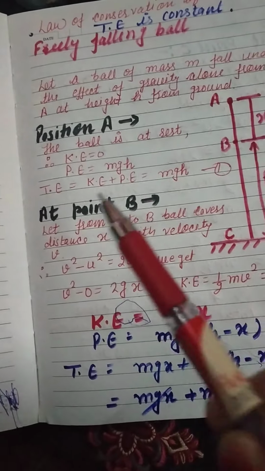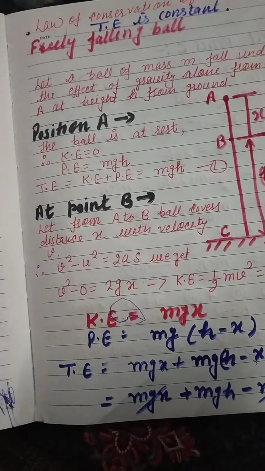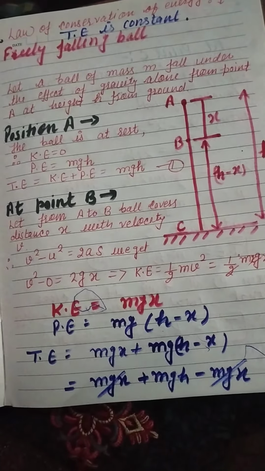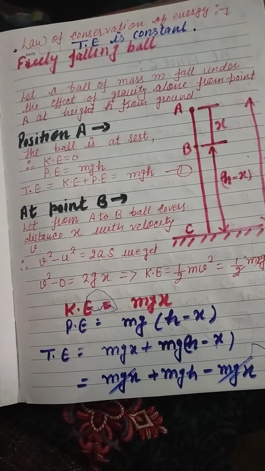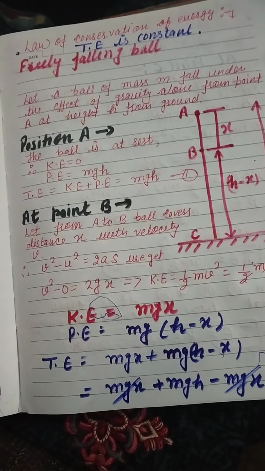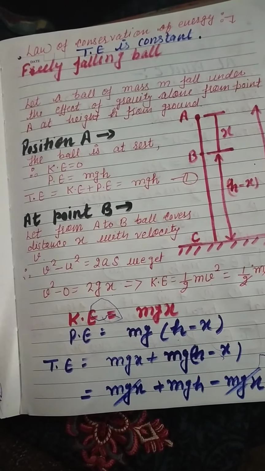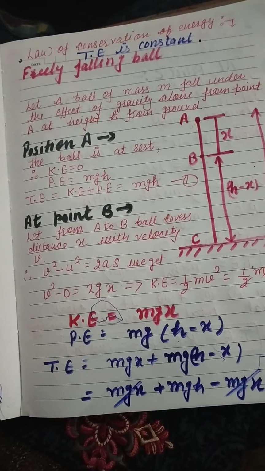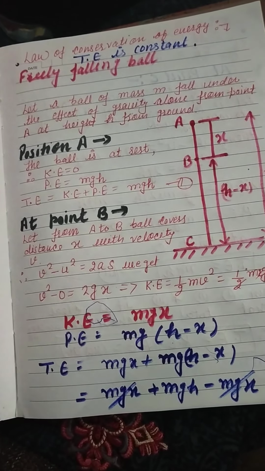Therefore, energy can be changed from one form to another form for an isolated system, and it remains constant. This is the proof of conservation of energy. Thank you.